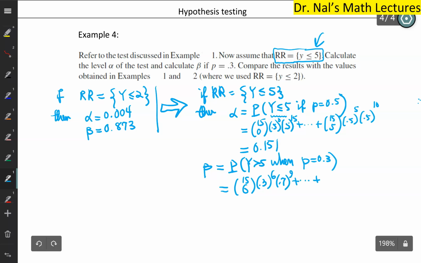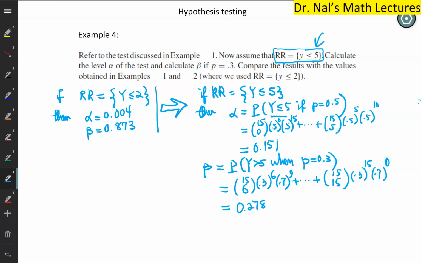Go all the way up to 15 choose 15, 0.3 to the power 15, 0.7 to the power 0. And indeed, if you calculate this, it comes out as 0.278. I think this is a more reasonable outcome. This is like a compromise solution.